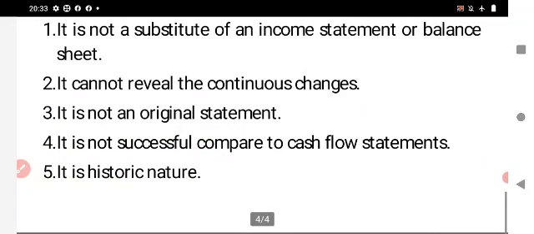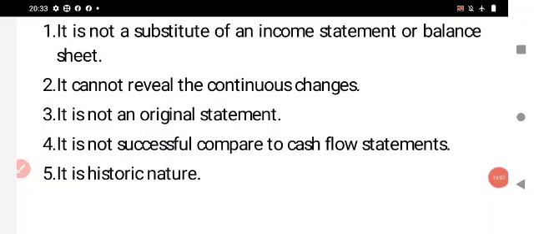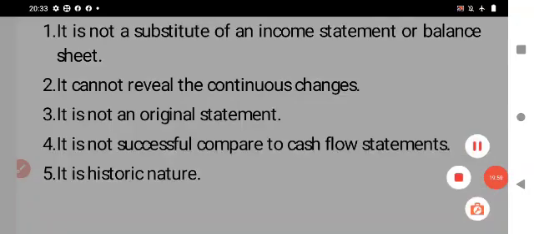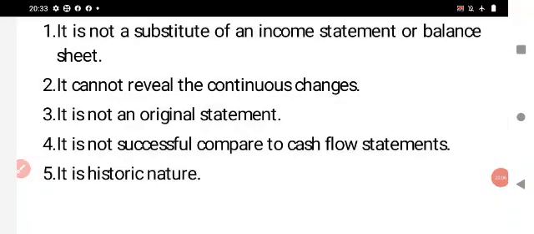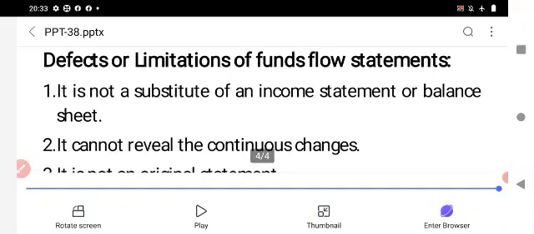The fourth drawback of the fund flow statement is that it is not successful compared to the cash flow statement. When we compare it with the cash flow statement, the fund flow statement is not successful. The cash flow statement reveals the exact cash financial position of the business enterprise, because we prepare the cash flow statement as per Accounting Standard 3. And the last drawback is that the fund flow statement is historic in nature. These are the drawbacks or limitations of the fund flow statement.